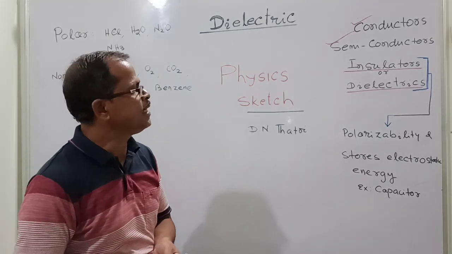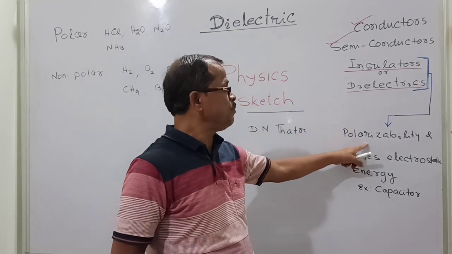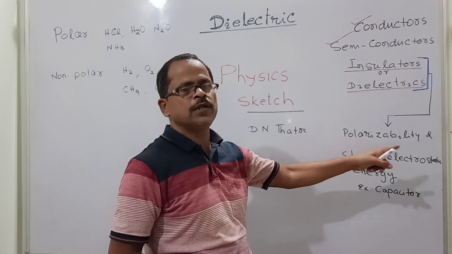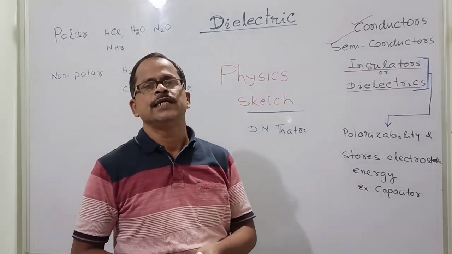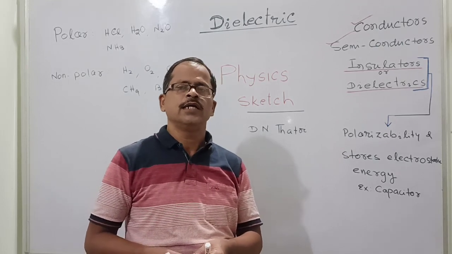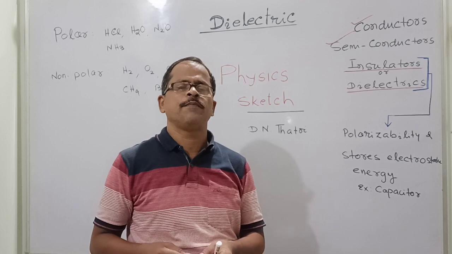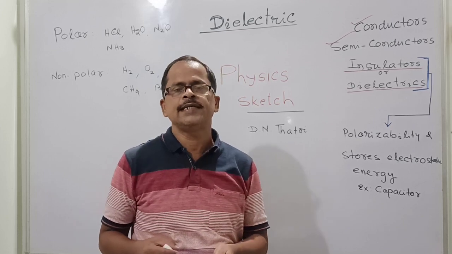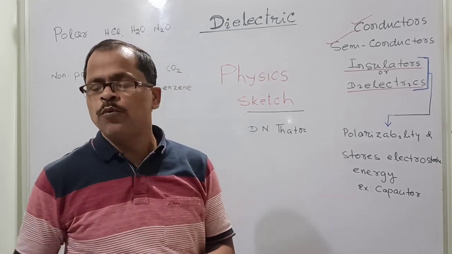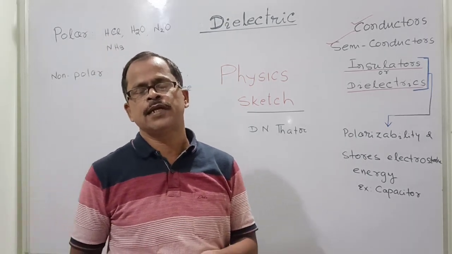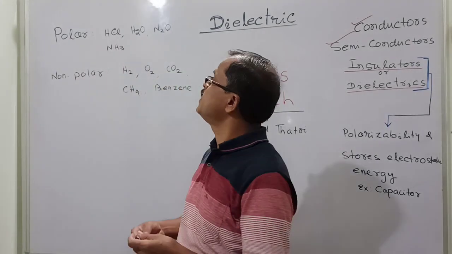Basically, the dielectric is the property that they exhibit polarizability, and due to the polarizability it stores electrical energy in the medium. So now let us discuss. Again we will go to the dielectric. Dielectrics are the substances that have no free electrons.